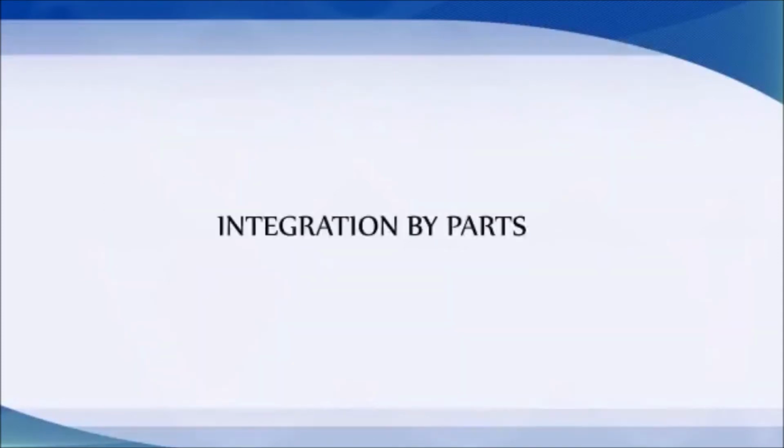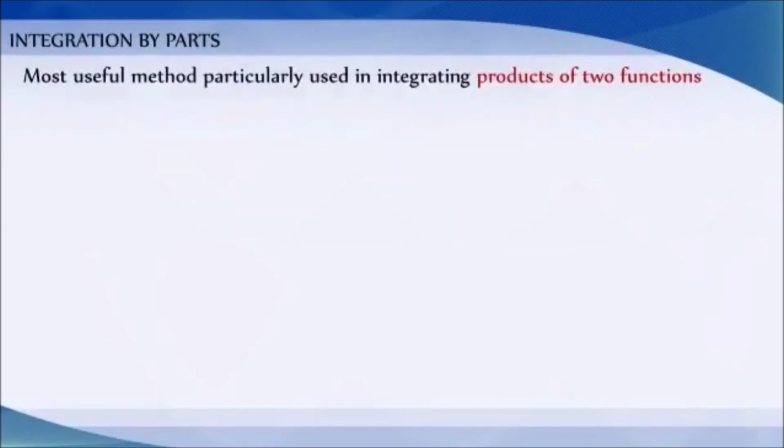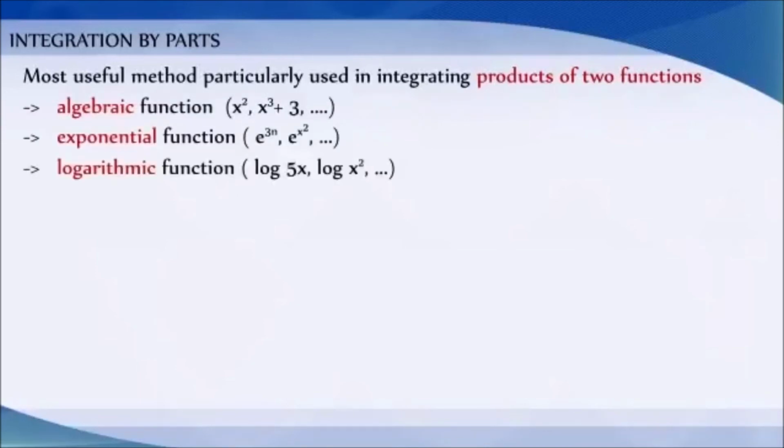Integration by parts. This is the most useful method, which is applied in different circumstances. Particularly, this method is useful for integrals where the integrands are a product of two functions, any one of which may be algebraic, exponential, logarithmic or trigonometric.